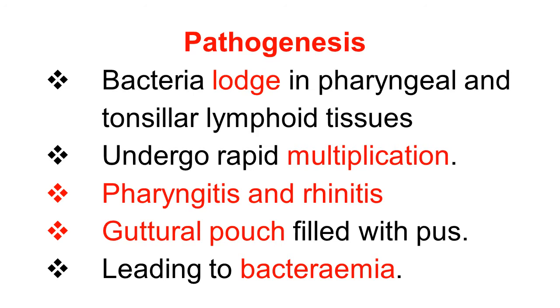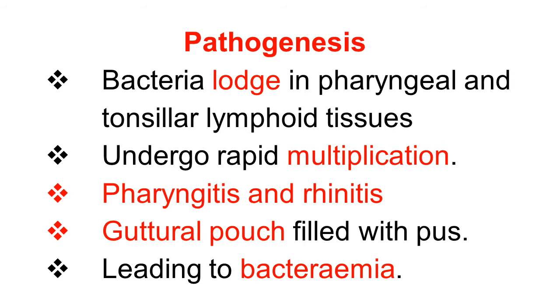In this tissue, they undergo rapid multiplication, and they produce pharyngitis, inflammation of the pharynx, rhinitis, inflammation of the nasal mucous membrane, and produce a lot of pus in the guttural pouch.